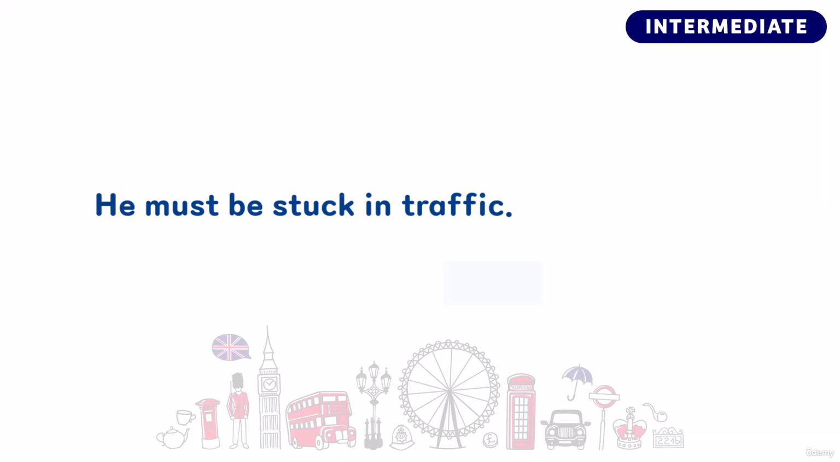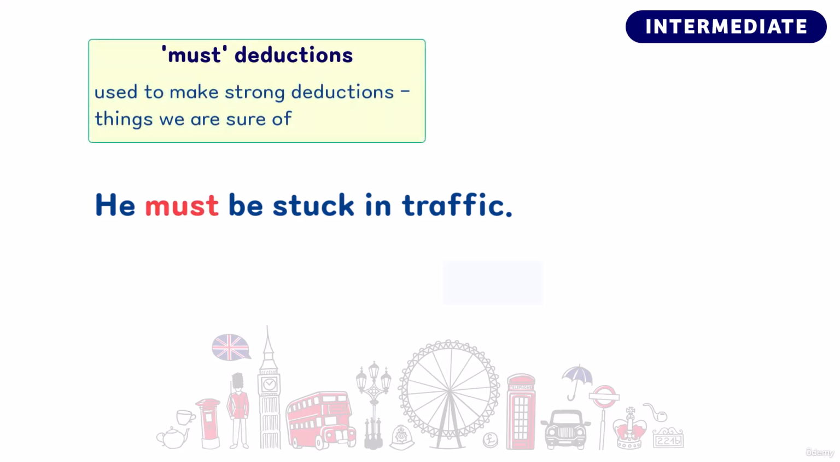He must be stuck in traffic. One of the common ways of talking about deductions is by using the modal verb must. After must, we use a verb to say what we believe to be true in the present. When we use must, we are talking about strong deductions, things we strongly believe to be true.